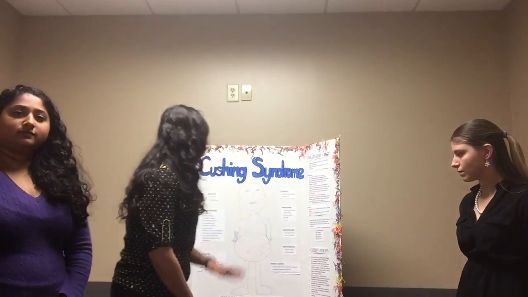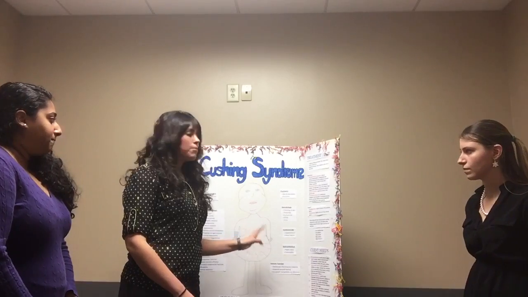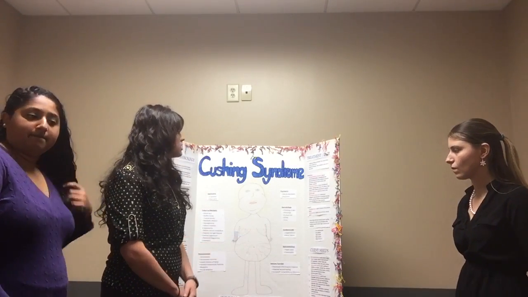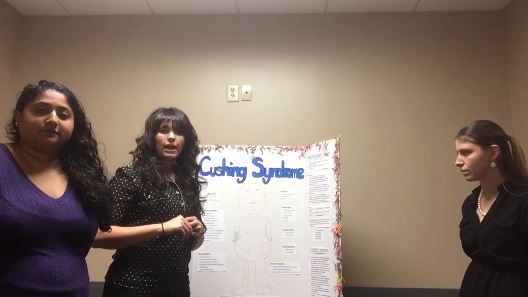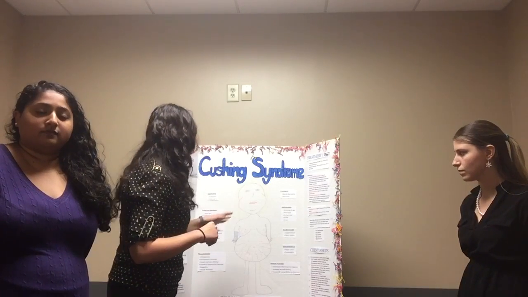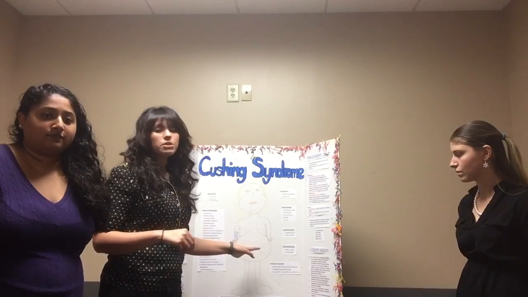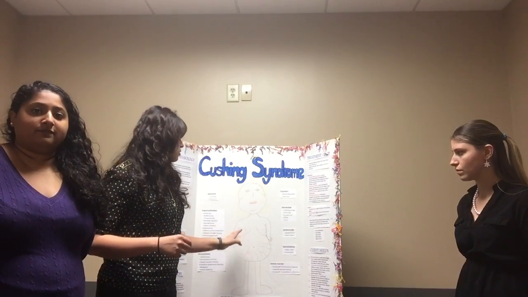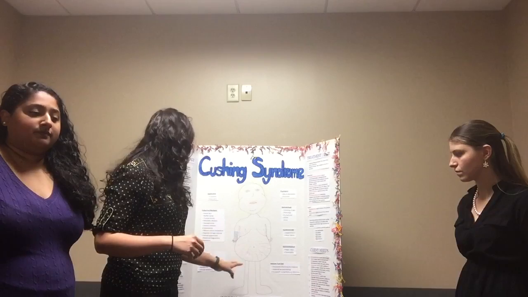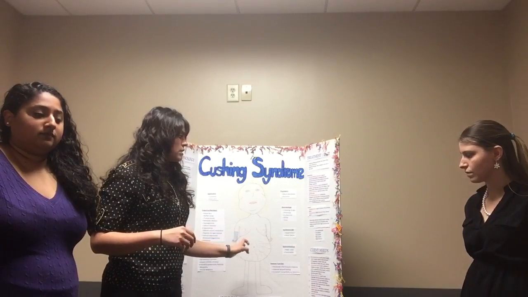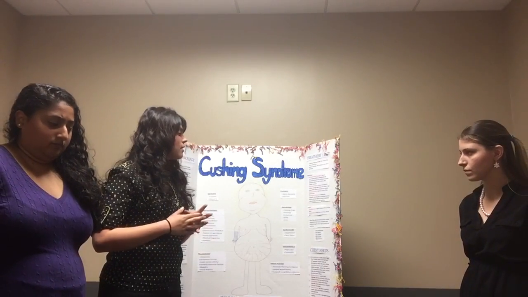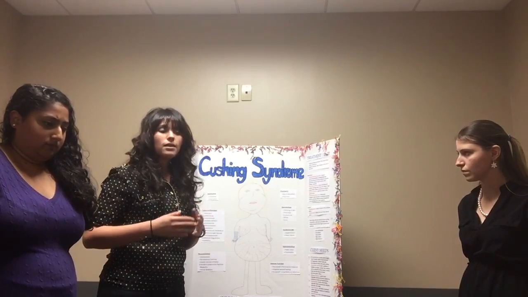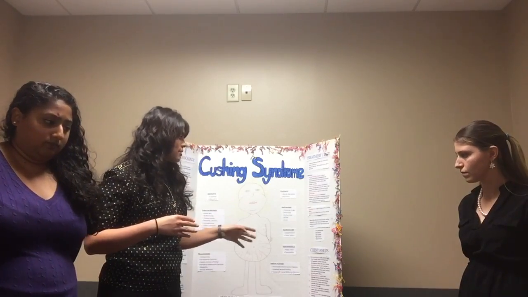In order to counteract some of the manifestations that occur to a person with Cushing syndrome, they're going to change their diet. Their diet is going to be composed of low carbohydrates, low sodium, high protein, high calcium, and high vitamin D. For example, the high calcium and high vitamin D are to help the osteoporosis that occurs because of the Cushing syndrome. The high protein is to help with the muscle wasting, to minimize that wasting that's occurring. And the low sodium is for the weight gain and the edema that occurs through this process.